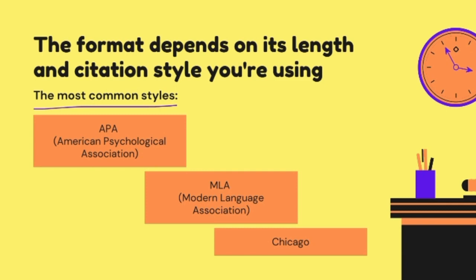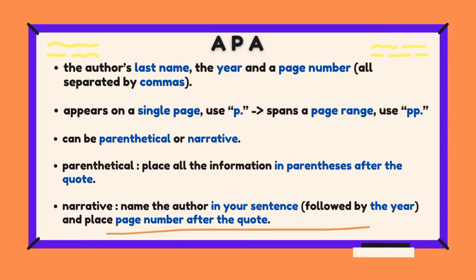The most common citation styles are APA or American Psychological Association, MLA or Modern Language Association, and Chicago styles. The first one is APA. It includes the author's last name, the year, and a page number, and it's all separated by commas. If the quote appears on a single page, use p. and if it spans a page range, use pp. This style can be parenthetical or narrative.